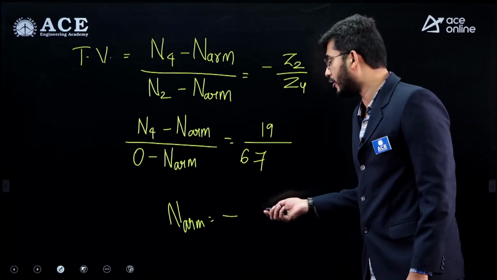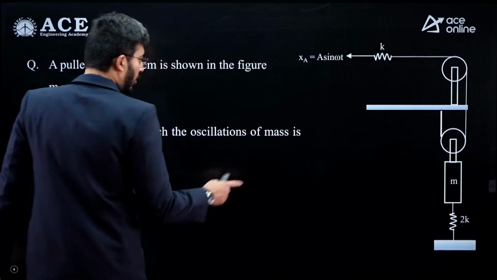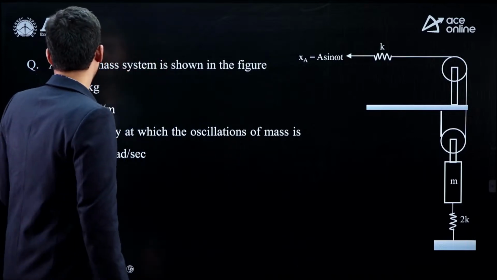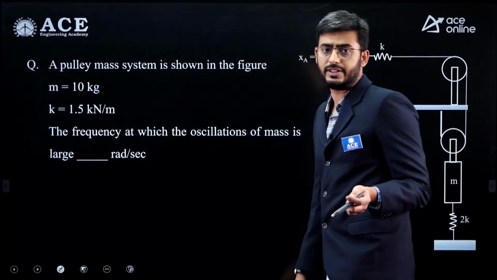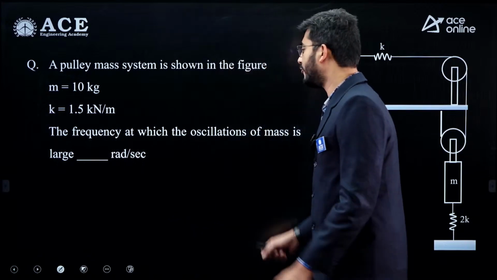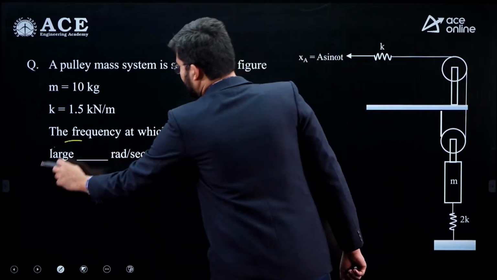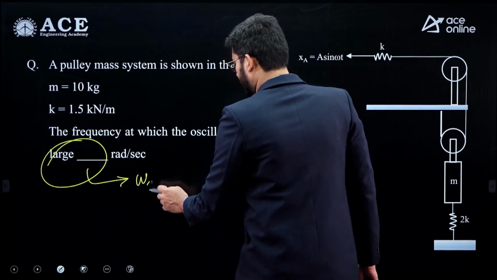Second question from the theory of machines. Next, another question is from the vibrations chapter. A pulley of mass is shown in the figure. Mass equal to 10 kg and K is equal to 1.5 kilonewton per meter. The frequency at which the oscillations of the mass will be very large. Indirectly they are asking us to calculate the natural frequency, omega.